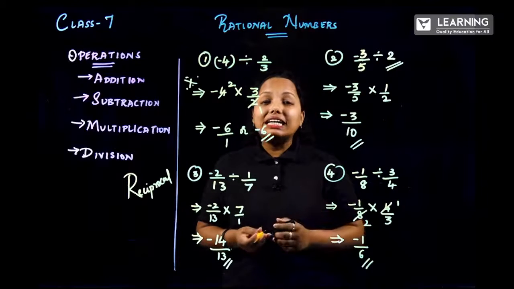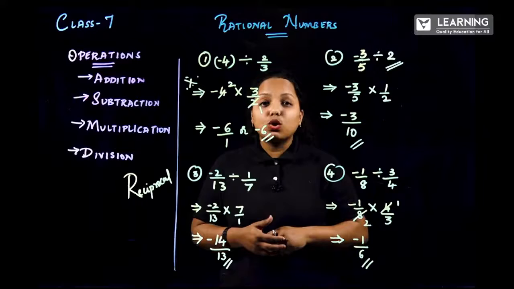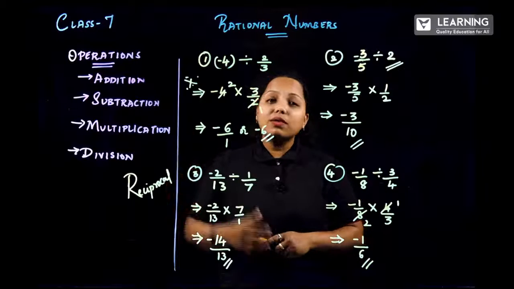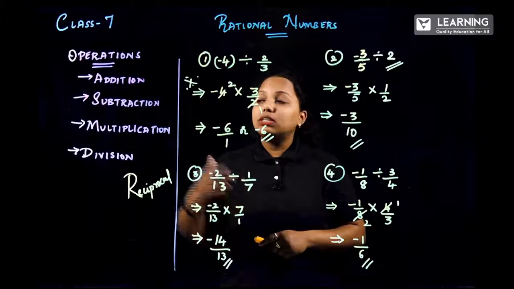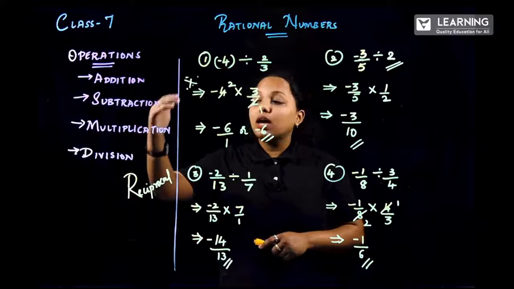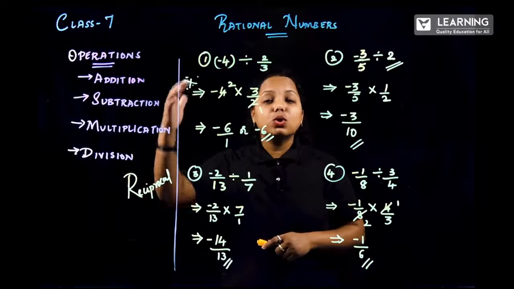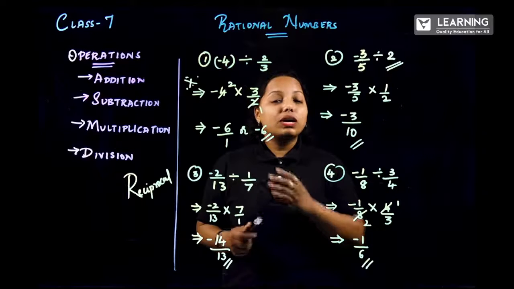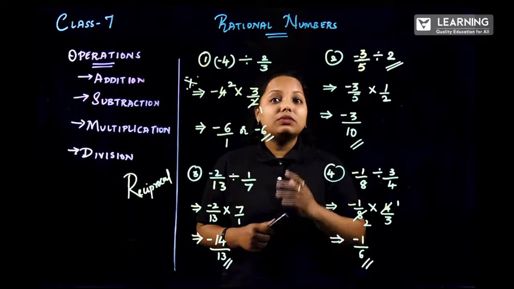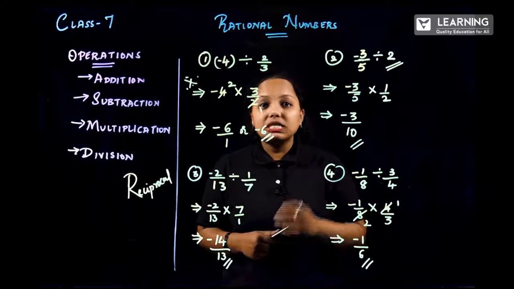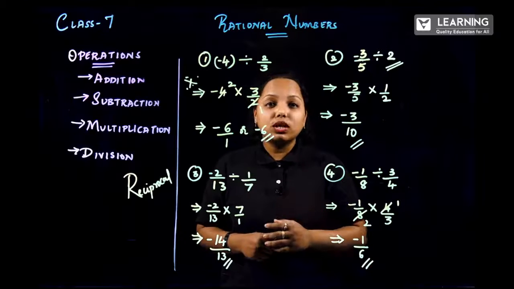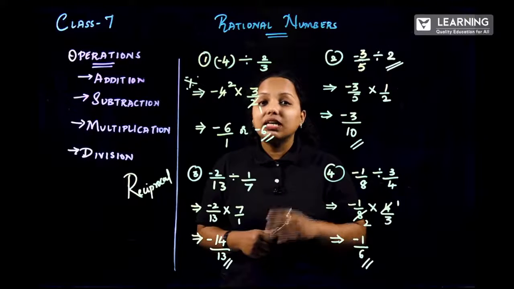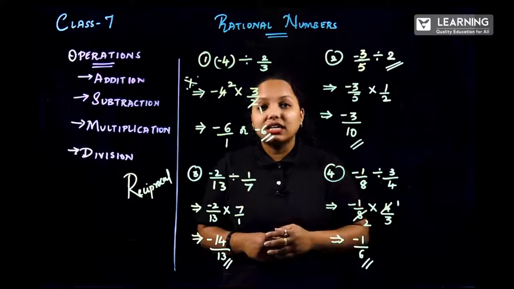I hope you are clear with the 4 concepts, or 4 operations. So what have we learned in this session? We have learned addition, subtraction, multiplication and division. So all the 4 concepts have been covered here. Now what have we learned in the previous sessions? We have learned types of rational numbers. This session is very important because this concept is carried forward for all your next standards also.